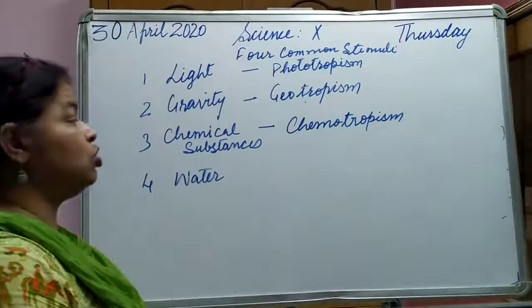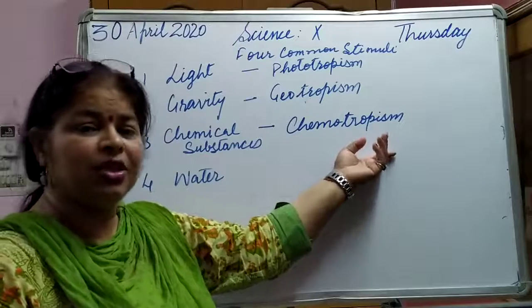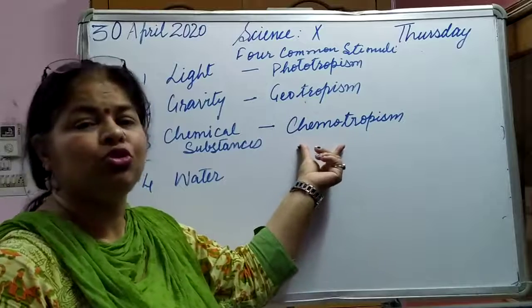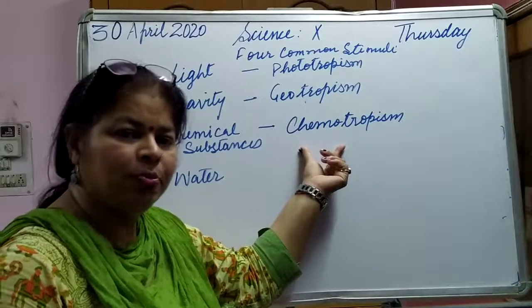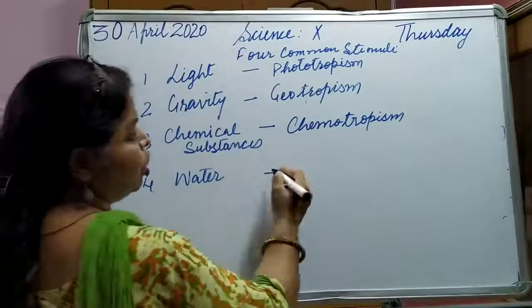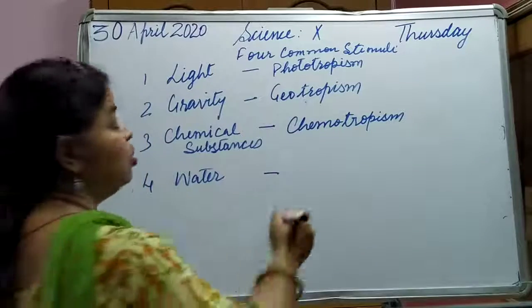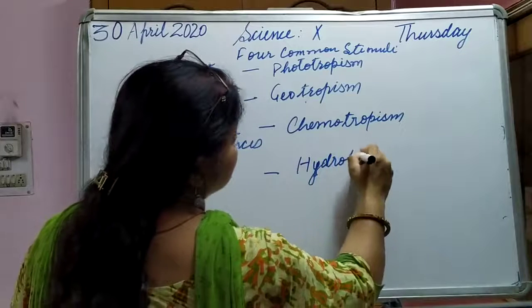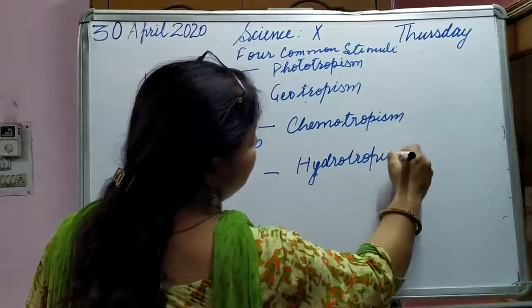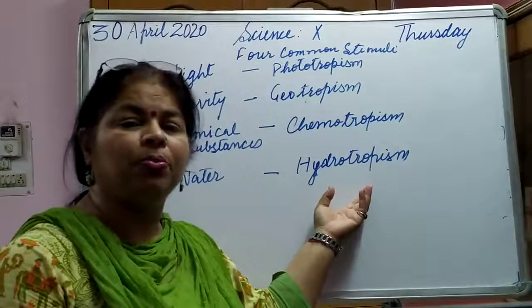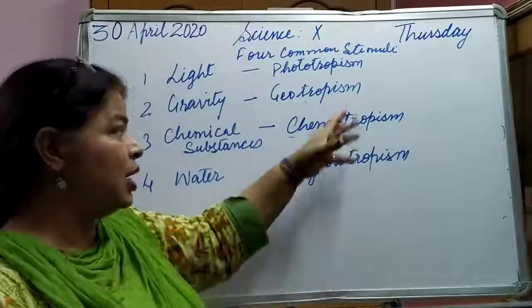So here the stimulus is chemical substances. So what is the name? Chemotropism. Chemo is related to chemicals. And the last one is water. Water is the stimulus. So we call it hydrotropism. What do we say this tropism? Hydrotropism. Okay.